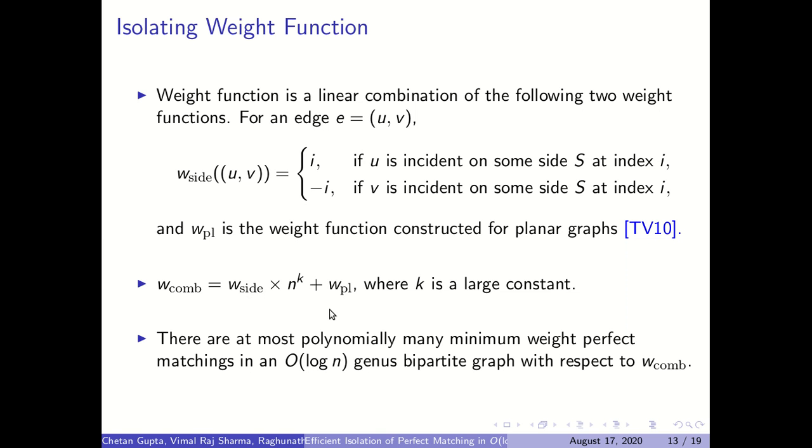Now we will show that with respect to this weight function there are at most polynomially many perfect matchings in O(log n) genus bipartite graphs. So not a unique one, but we can isolate at most polynomially many perfect matchings.